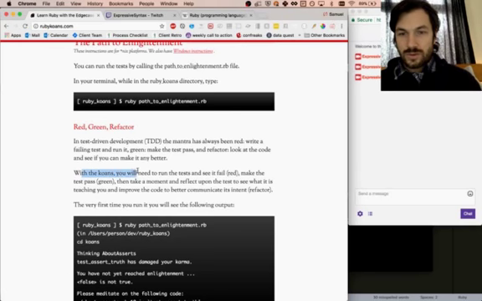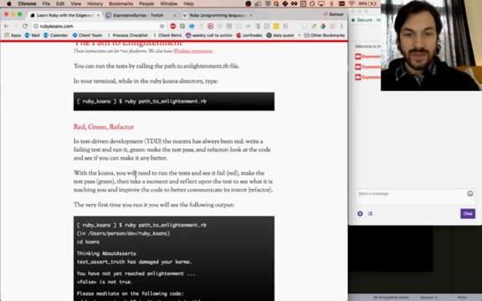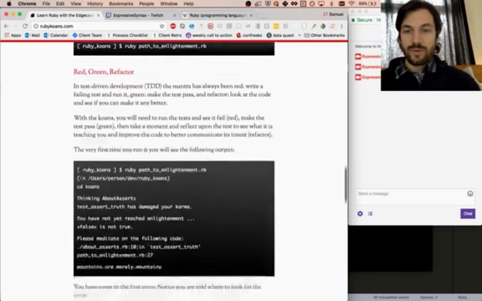With the koans, you will need to run the test and see if it fails, the red. Make the test pass, green. And then take a moment and reflect upon the test to see what it is teaching you and improve your code to better communicate its intent, refactor. All right. The very first time you run it, you will see the following output.